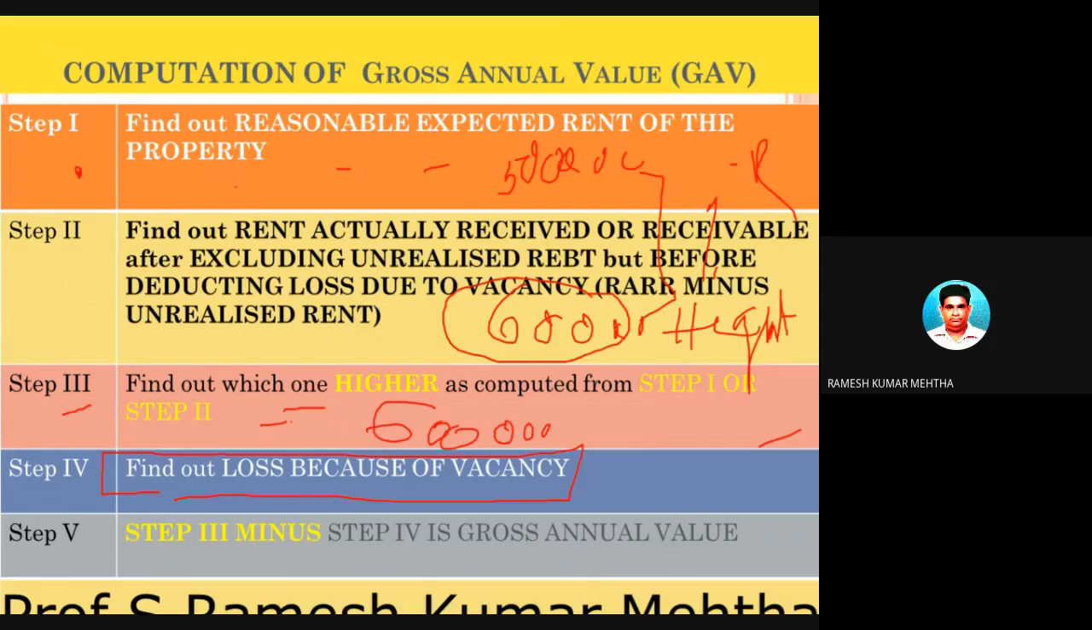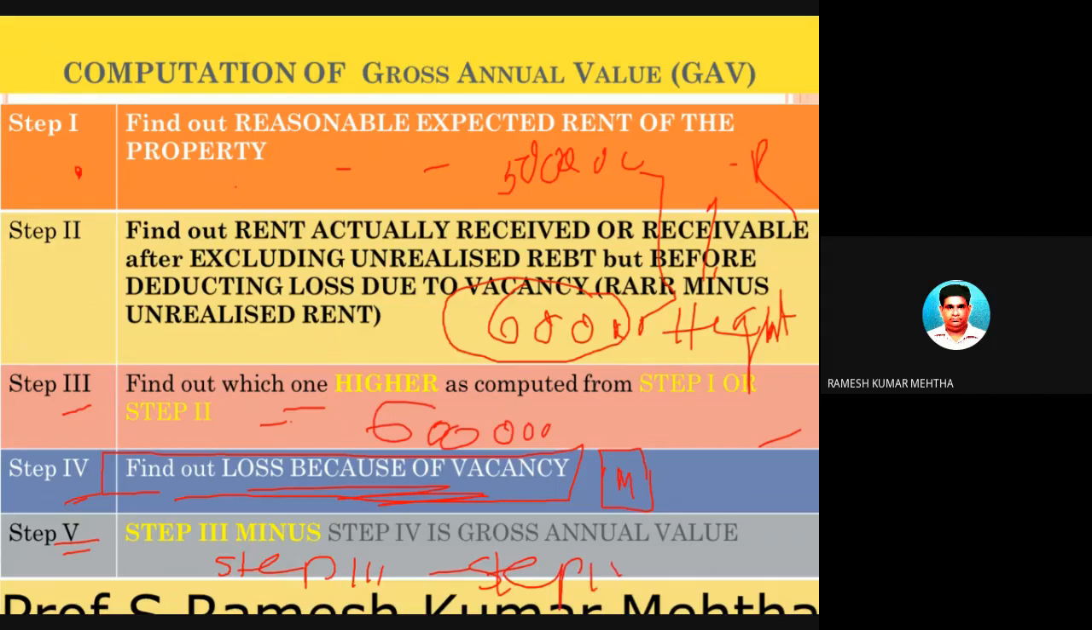Step 4 is loss due to vacancy. If the house was on vacancy and you could not charge that 1 month's rent, you will not get that 1 month's rent. So you find out that loss due to vacancy, and step number 4 is done. Step number 5 is nothing but step number 3 minus step number 4.